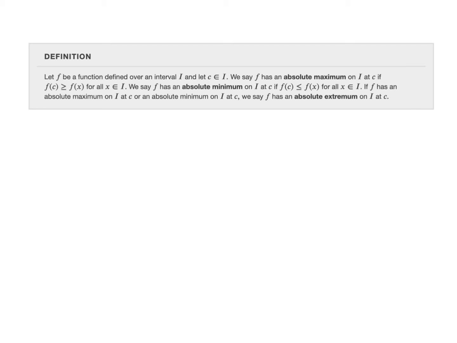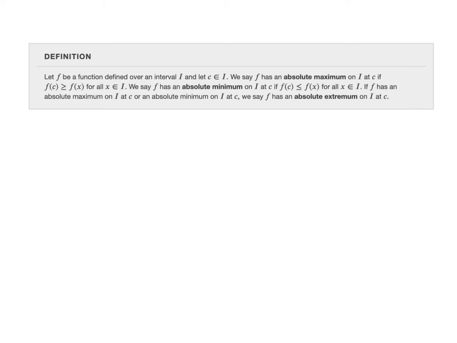So reading the definition, it says, let f be a function defined over an interval I, and let c be some value in that interval. We say that f has an absolute maximum on I at c if f of c is greater than or equal to f of x for all x on that interval. And we say it has a minimum on the interval at c if f of c is less than or equal to f of x for all x in that interval.